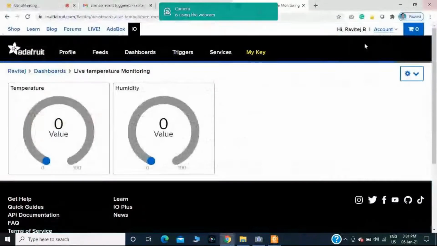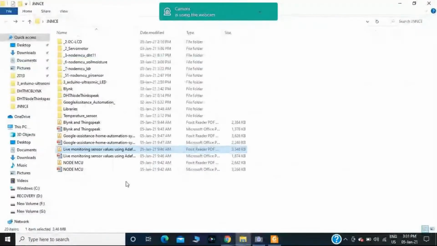Okay, first I will go to the code section. I will click on temperature sensor.